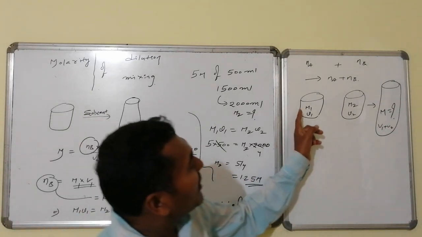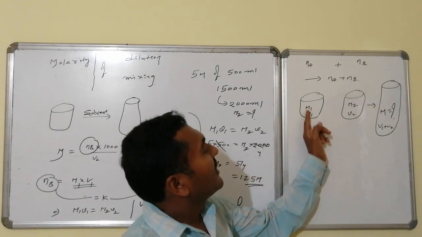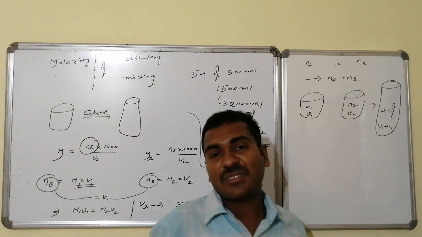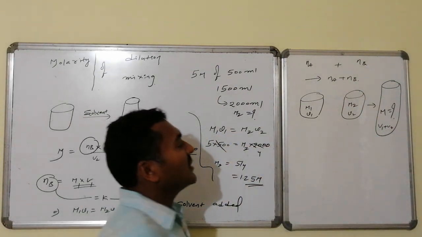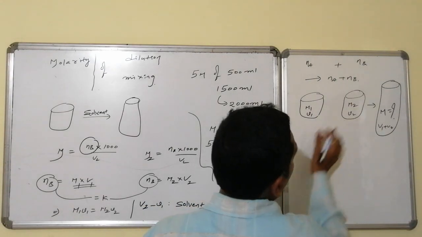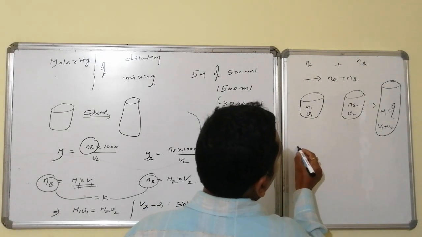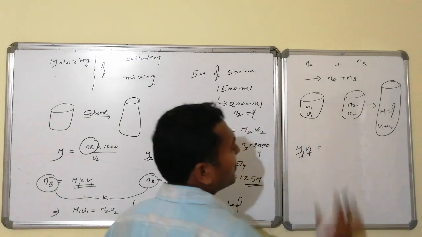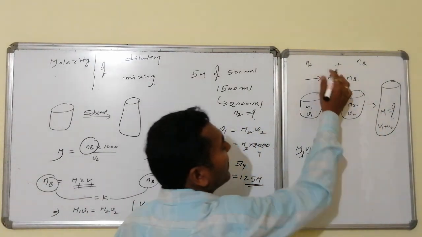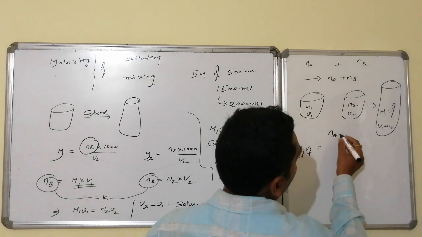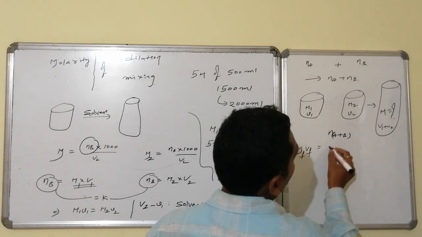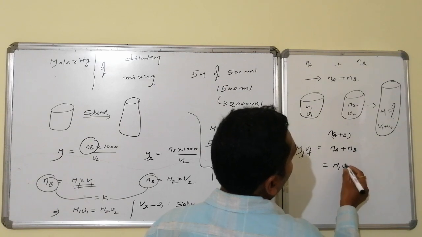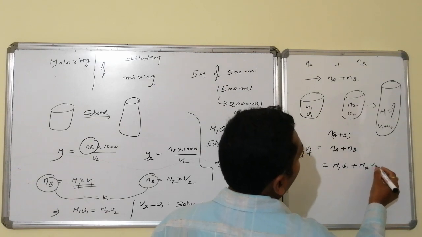So this Na will be coming from the product of what? M1 into V1, whereas Nb is coming from the product of M2 into V2. So therefore total final Na plus Nb will become equal to what? M final into V final will become equal to total number of moles, that will become equal to N of A plus B, that is N of A plus N of B, which will become equal to Na plus Nb, which will become equal to M1 V1 plus M2 V2.